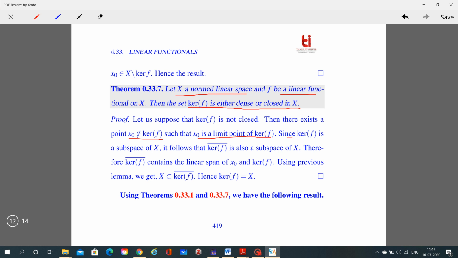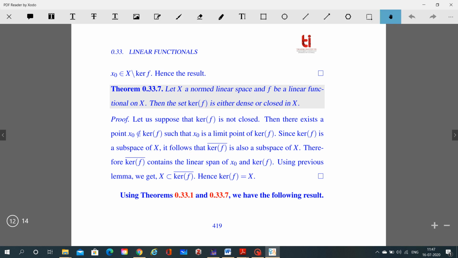Since kernel of f is a subspace of X, it follows that the closure of kernel of f is also a subspace of X. Therefore the closure of kernel of f contains the linear span of x naught and kernel of f. Using the previous lemma, since it contains the linear span of x naught and kernel of f, we get that X is a subset of the closure of kernel of f. So hence the closure of kernel of f is the full space X. So we get the denseness.